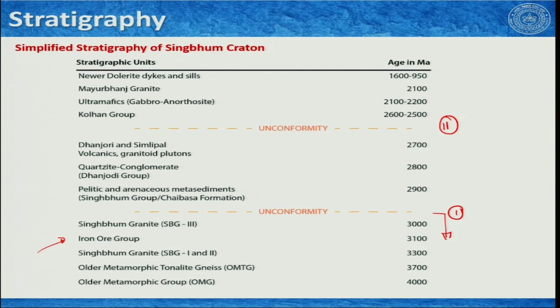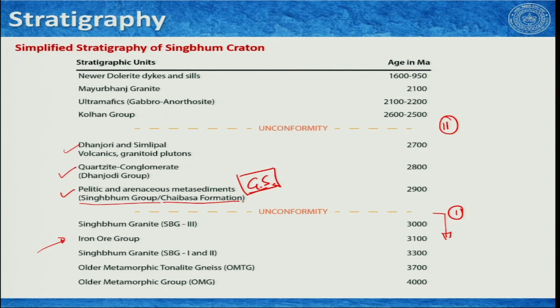Over this unconformity, we have three distinct sequences. One is the Dhanjori and Simlipal volcanics and granitoid plutons. Then we have quartz conglomerate, a sedimentary rock that is part of the Dhanjori group, and then we have pelitic and arenaceous metasediments. These metasediments are metamorphosed in the greenschist facies. The rocks we will see mostly are weakly metamorphosed quartz forming quartzite, and some micaceous or pelitic rocks forming mica schists, and these are known as the Singhbhum group or Chaibasa formation that we are talking about.